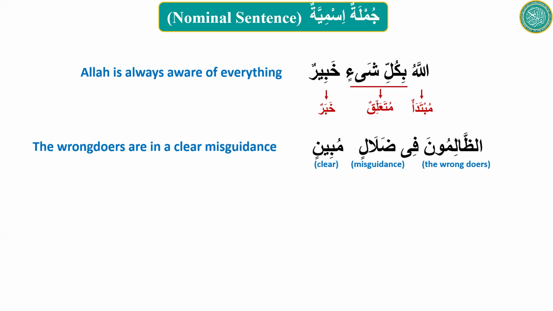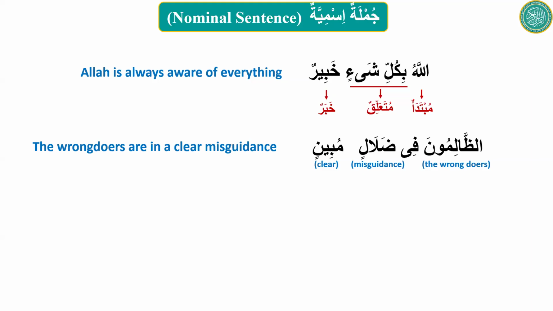Yeah, that's right. But how about dalalin mubinin? What kind of fragment is that? That's what the question is. It's صفة موصوف, sifa mausuf. Dalal is mausuf, mubin is its sifa. And fi dalalin mubinin is jar majroor, and that is why dalalin is majroor.